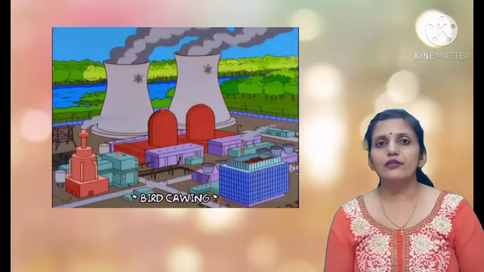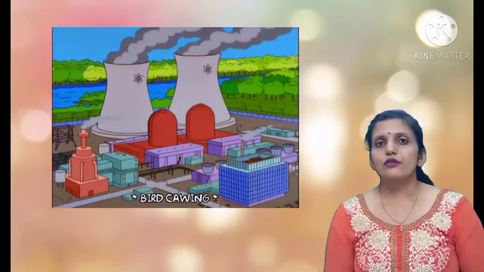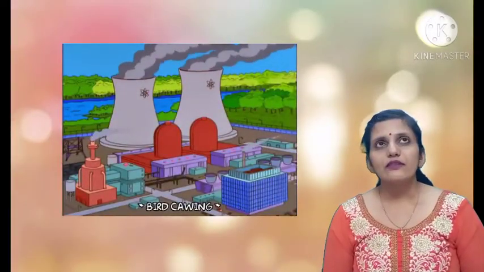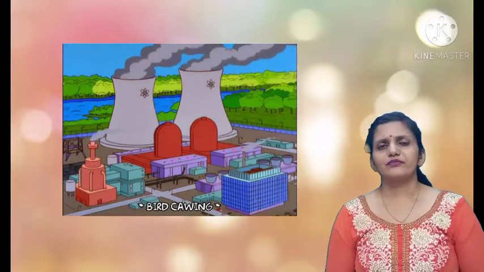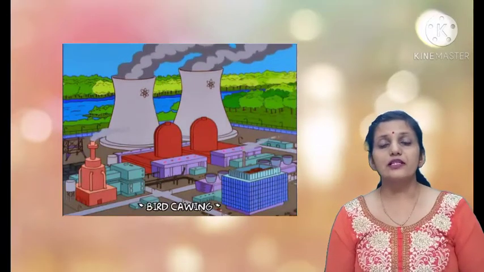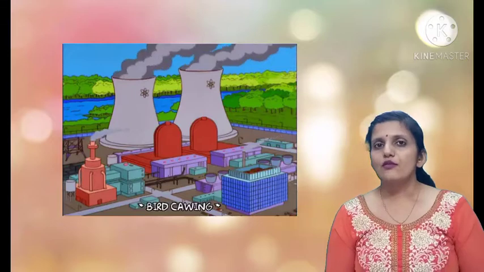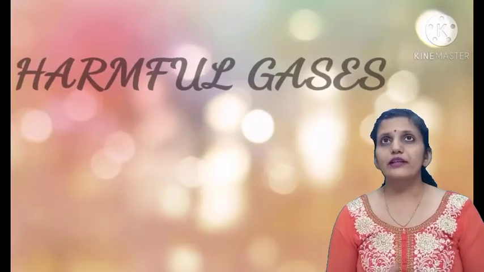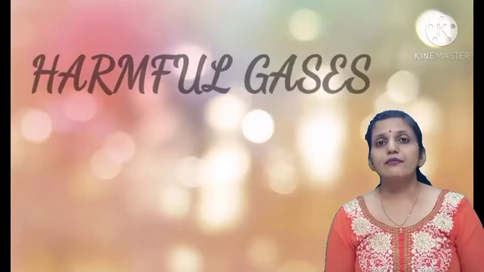Second, we can say, the increase of the factories. The factories are emitting a lot of smoke from their chimneys. Then what can we say? Many human activities are responsible for air pollution. For example, when we talk about the factories, they release carbon dioxide and methane.